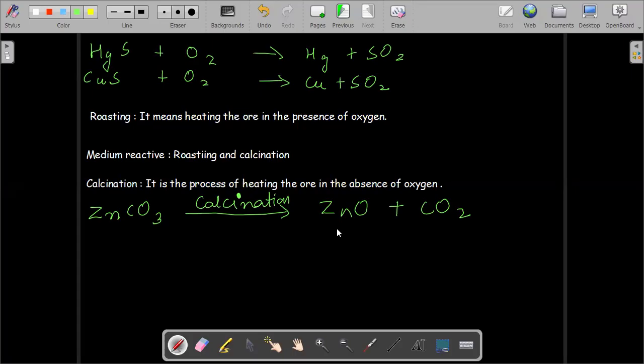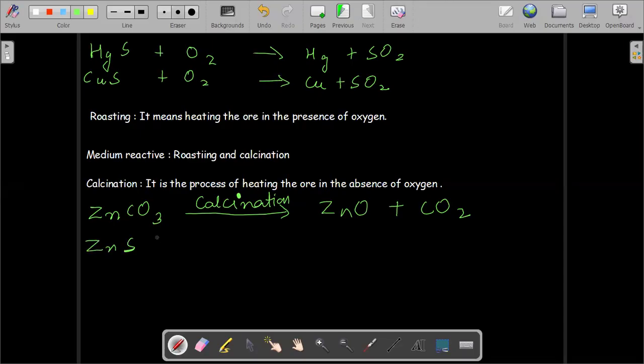We obtain here zinc oxide and carbon dioxide. Similarly, suppose I have zinc sulfide.